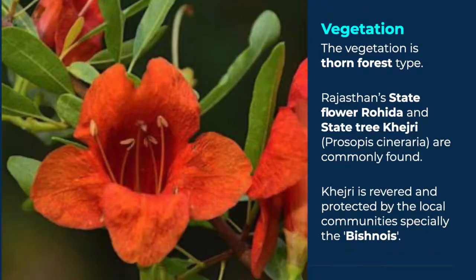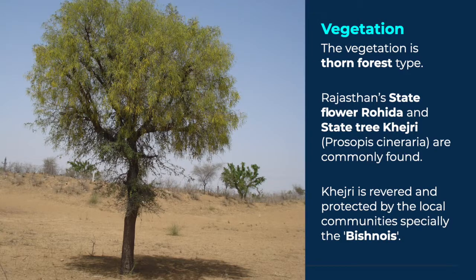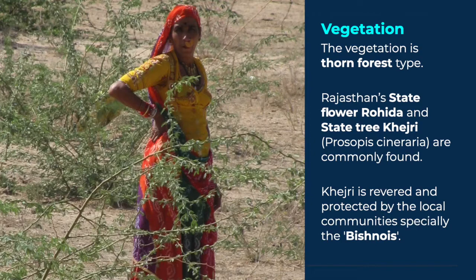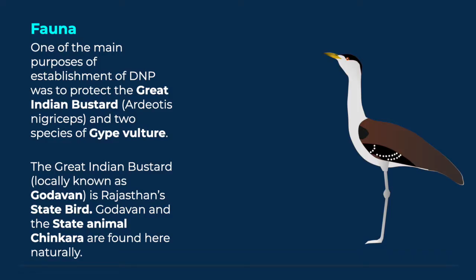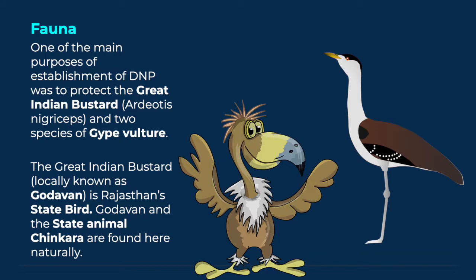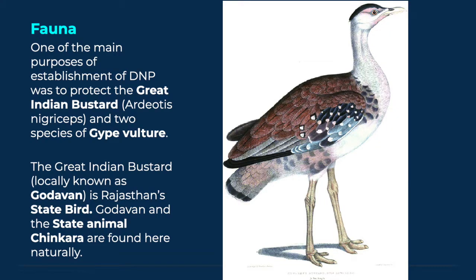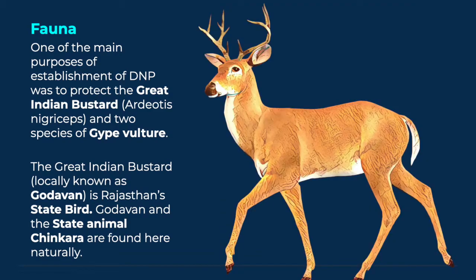Rajasthan's state flower Rohida and state tree Khejri are commonly found here. Khejri is revered and protected by the local communities, especially the Bishnois. One of the main purposes of establishment of the Desert National Park was to protect the Great Indian Bustard and 2 species of Gyps vulture. The Great Indian Bustard, locally known as Godawan, is Rajasthan's state bird. Godawan and the state animal Chinkara are found here naturally.